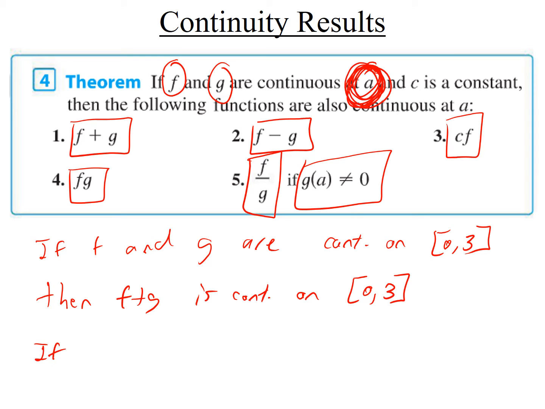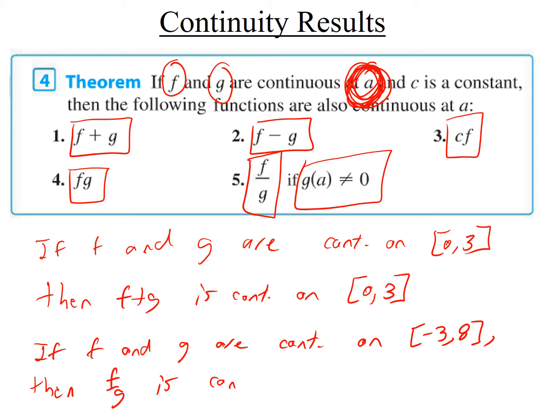So if f and g are continuous on the interval -3 to 8, then if you divide them, this is continuous on, well, you have to change it a little bit.